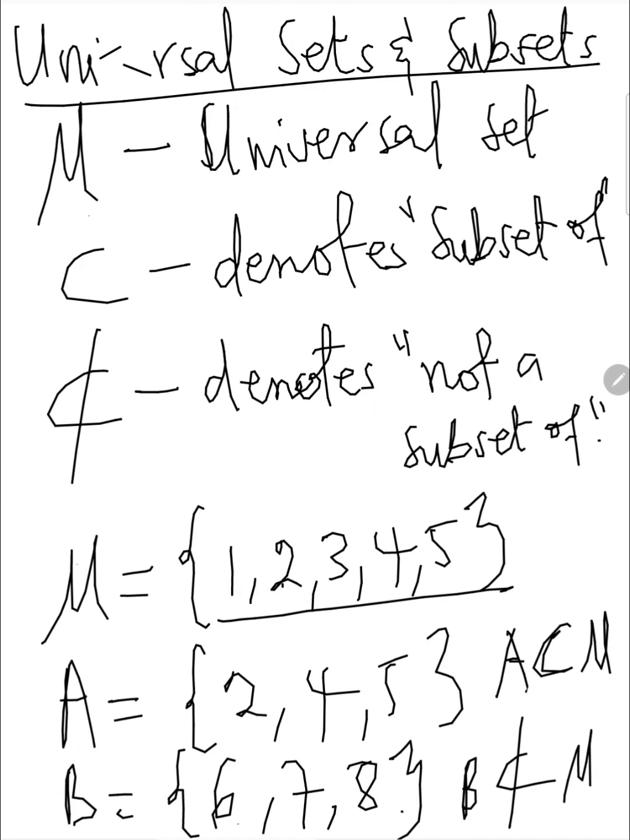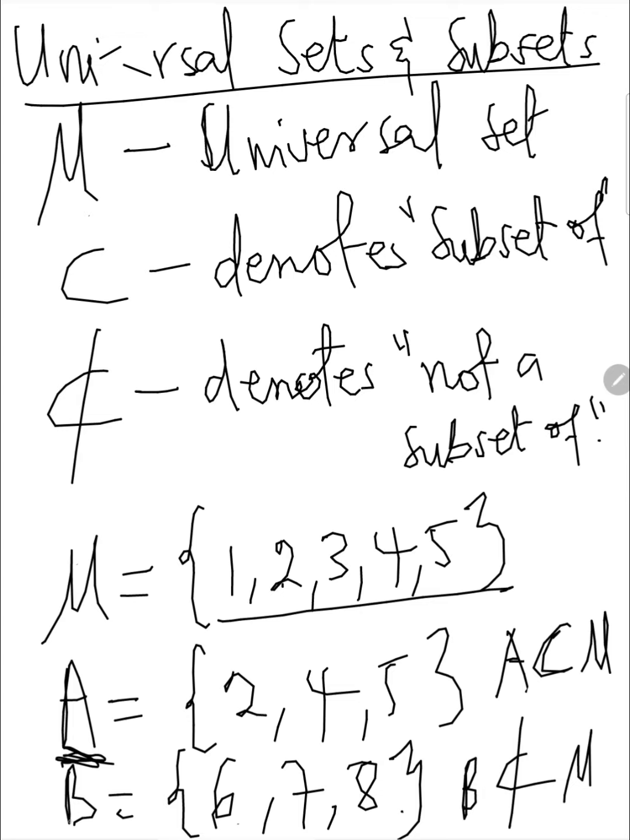So if you go back, you will see that the set A has elements 2, 4, and 5. Because we are talking about set A, and all elements in set A can be found in the universal set, that's why we say the set A is a subset of the universal set.